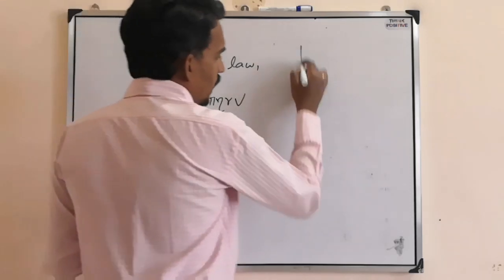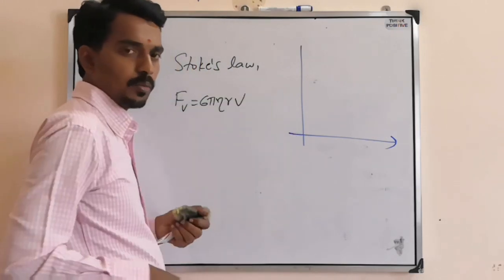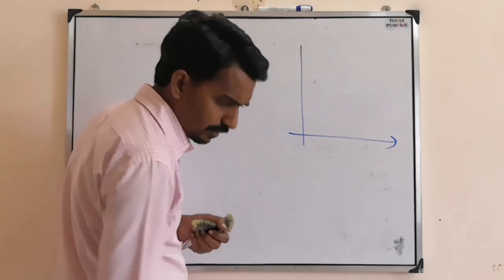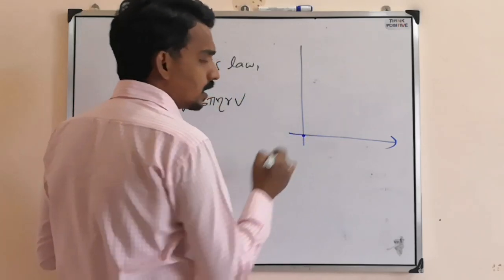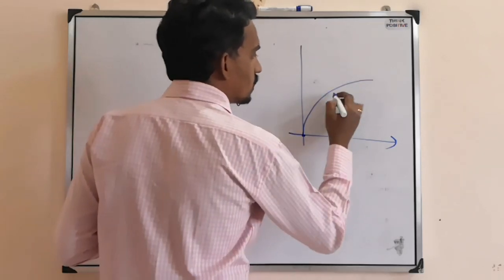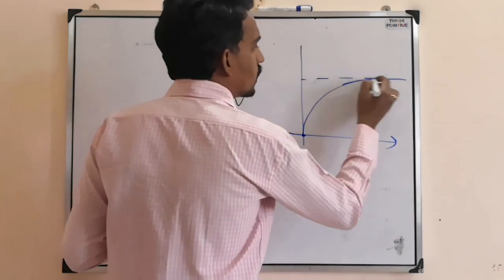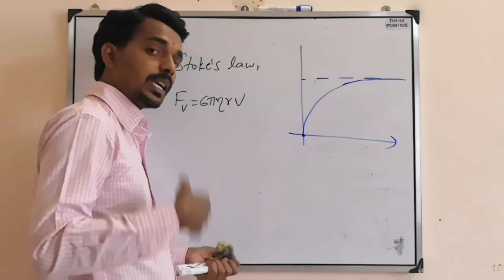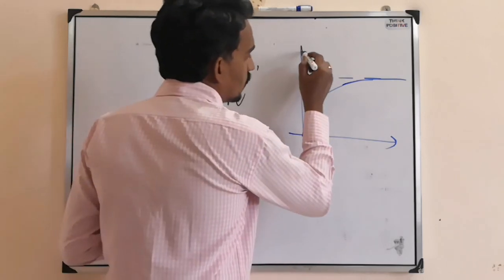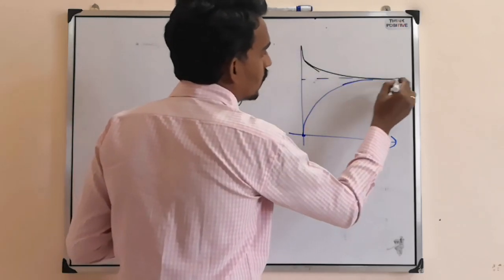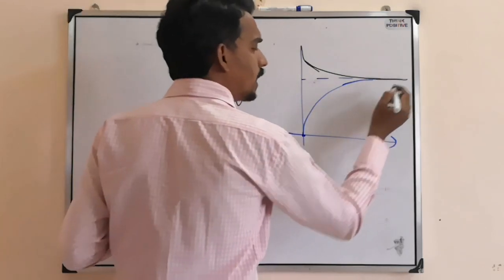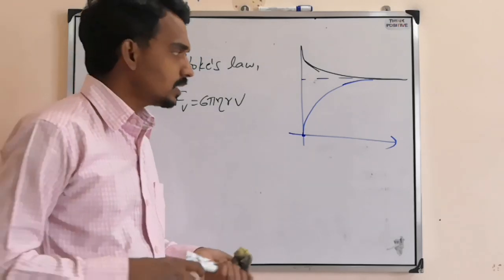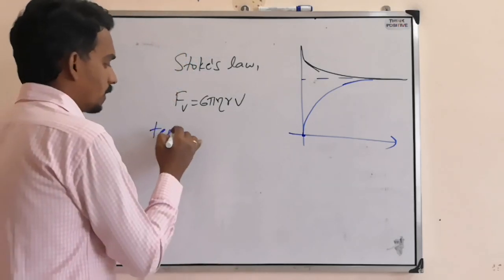And here, suppose you drop the solid body, like you take this much of stone and put it on the water surface, then slowly it will go down. What is the initial velocity? 0. It keeps on increasing and becomes constant at a particular instant. Similar way, if you throw the stone, its velocity keeps on decreasing and becomes constant at a particular instant. So that particular instant where the solid body velocity becomes constant, that velocity we call terminal velocity.